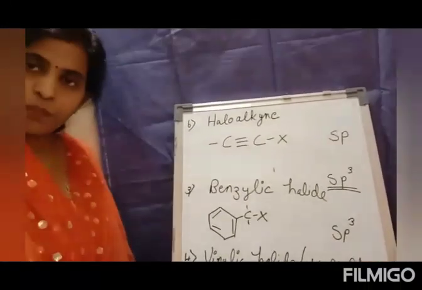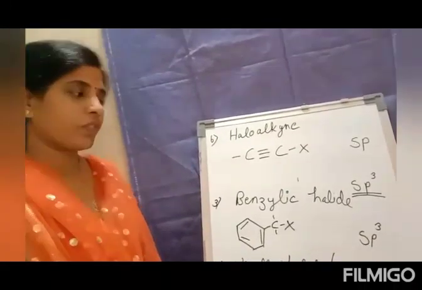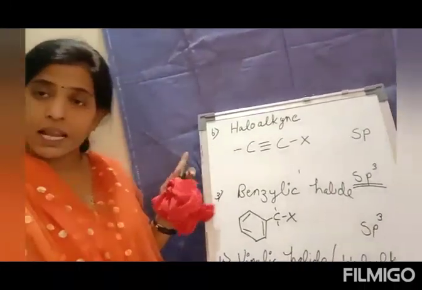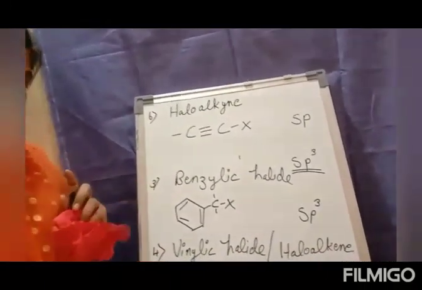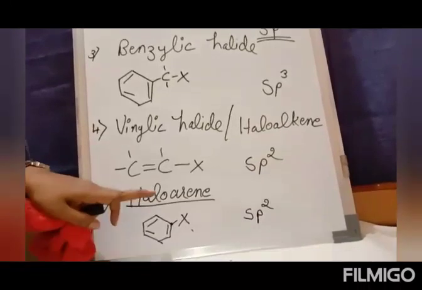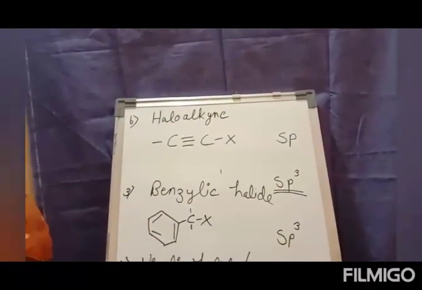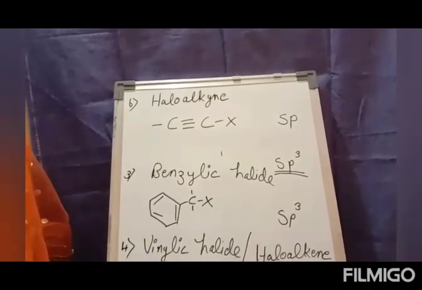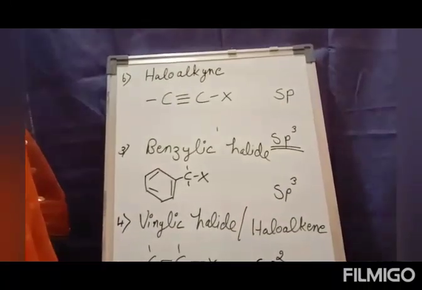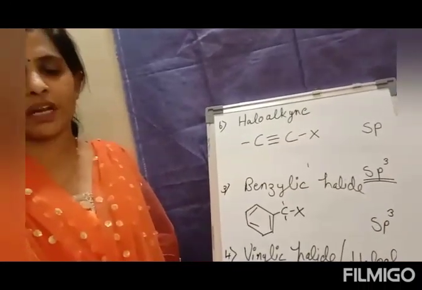The monohalogen compound, in which we have seen the classification as alkyl halide, then the allylic halide, benzylic halide, vinylic halide or haloalkene, haloarene and haloalkyne, in which we have seen the concept of hybridization as the sp3 hybridized carbon atom, sp2 hybridized carbon atom and sp hybridized carbon atom.